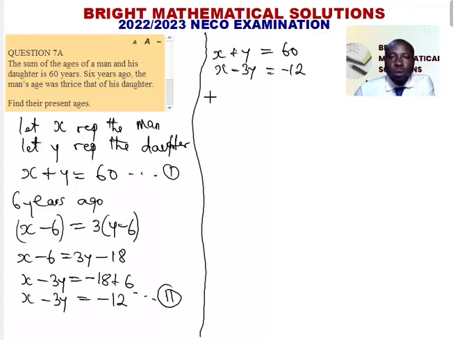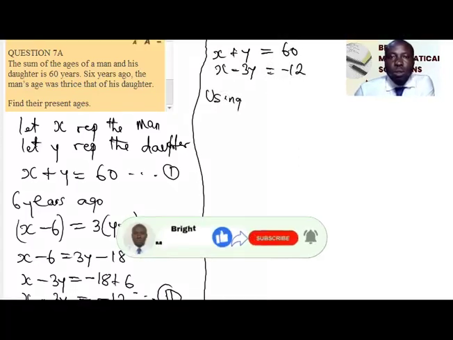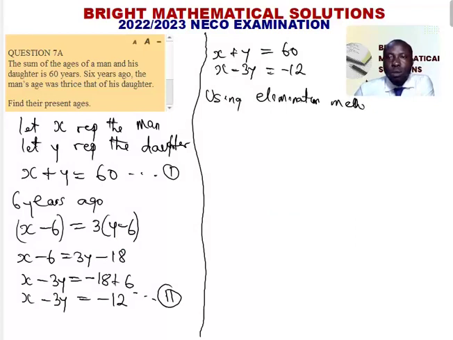So we use the elimination method, such that if we subtract, it is X plus Y equals 60 minus X minus 3Y equals minus 12.